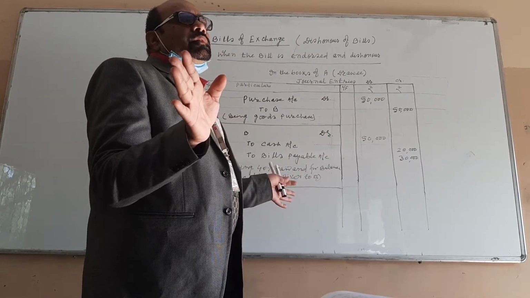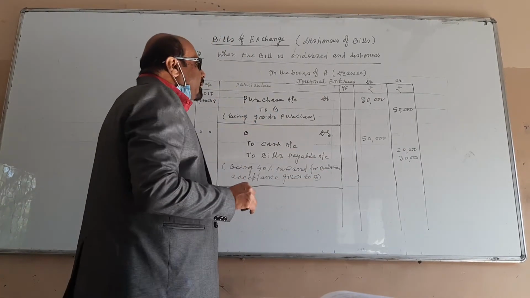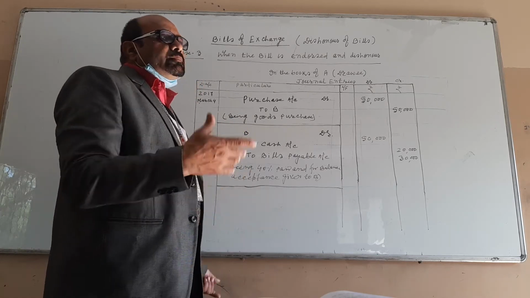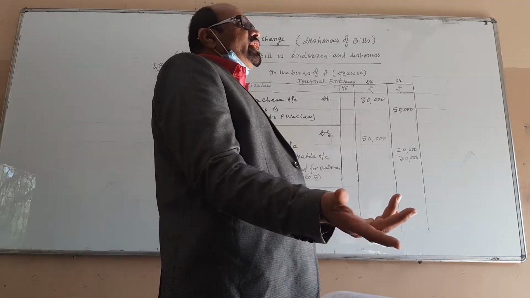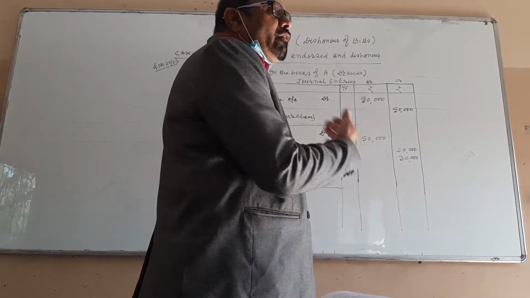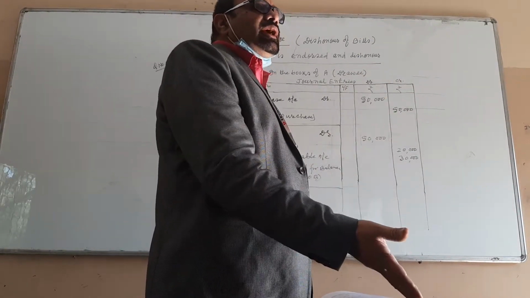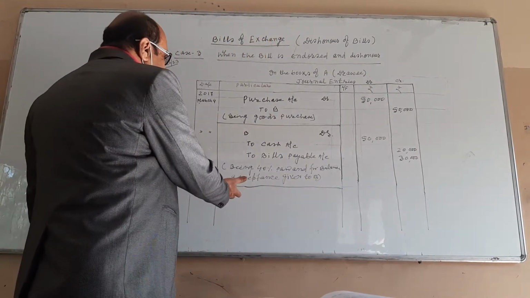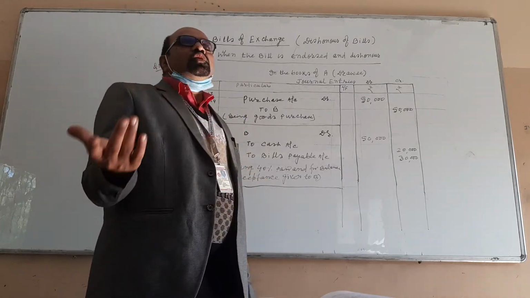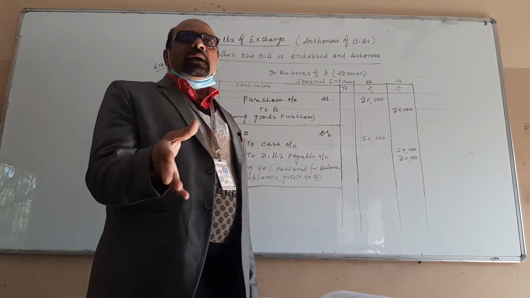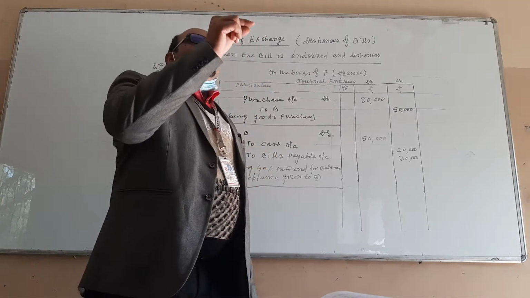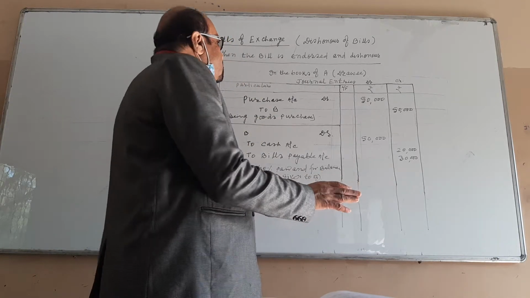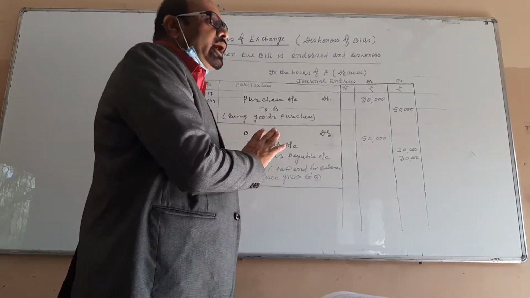That's all. So here, when the bill is matured, the drawee is unable to make the payment. That means whenever you are unable to make the payment, it is dishonor of bill. Got it, students? So you pass the entry of dishonor. And all of you know very well, I told you so many times in the previous classes that in all the cases only one entry, the same entry, is passed in the books of the drawee. And what is the entry?